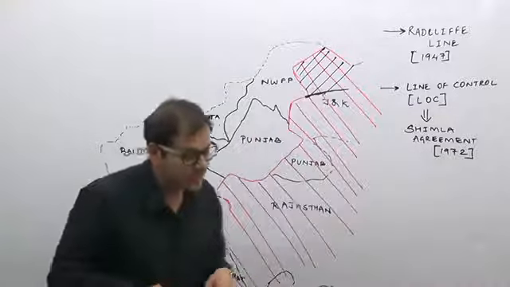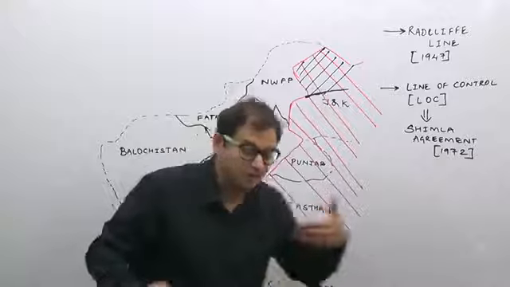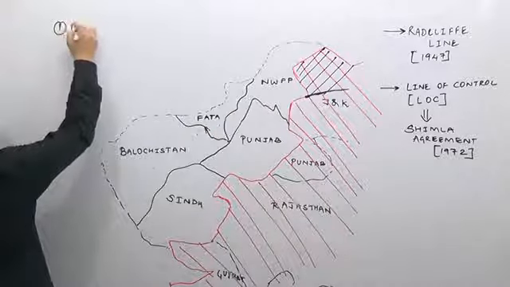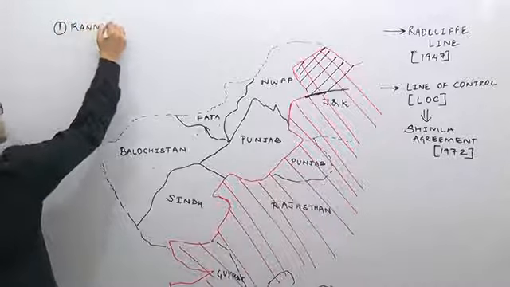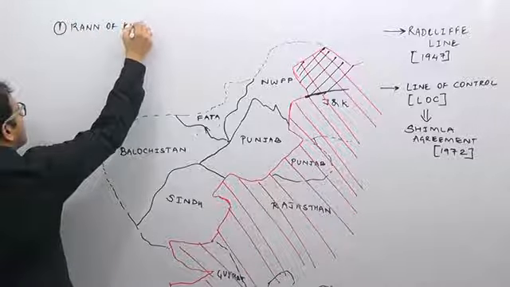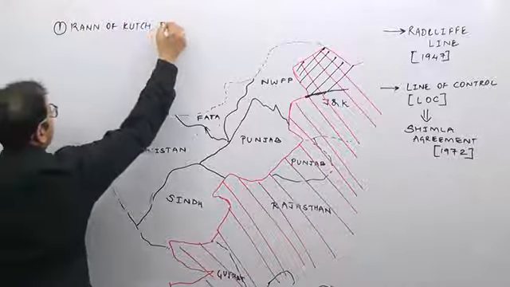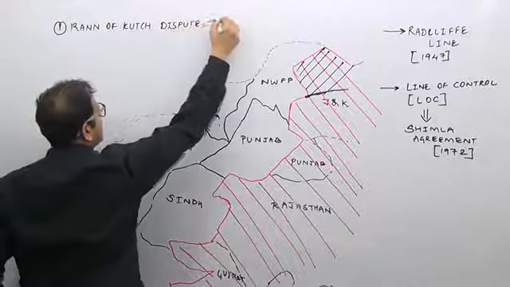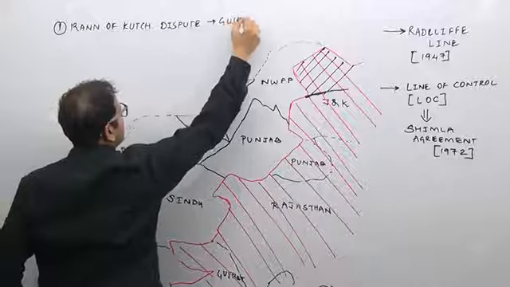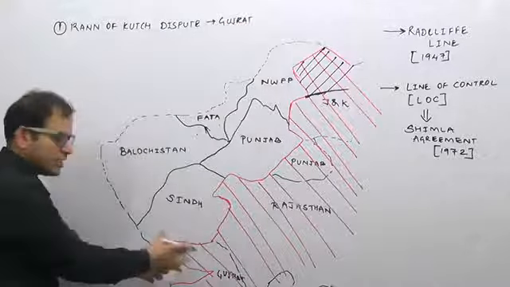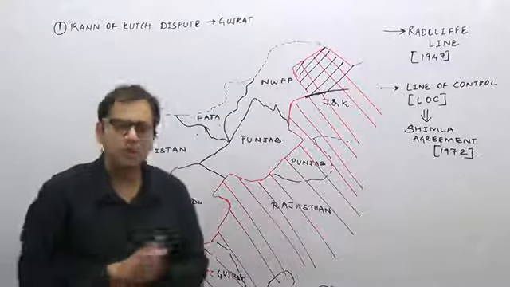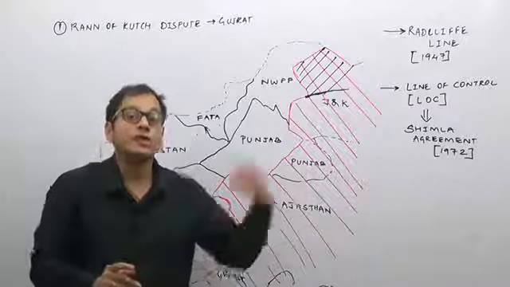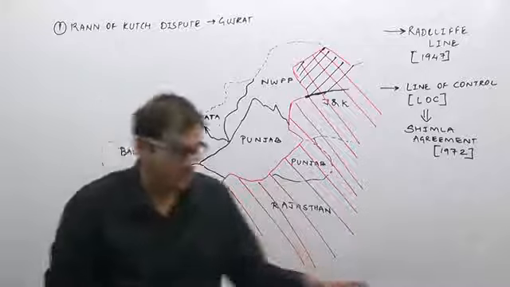The disputed areas between India and Pakistan: first, the Rann of Kutch dispute, which has been solved. It was pertaining to the state of Gujarat, which has been solved now, and this area is no longer a disputed territory. You can look in the background how this dispute has been solved.